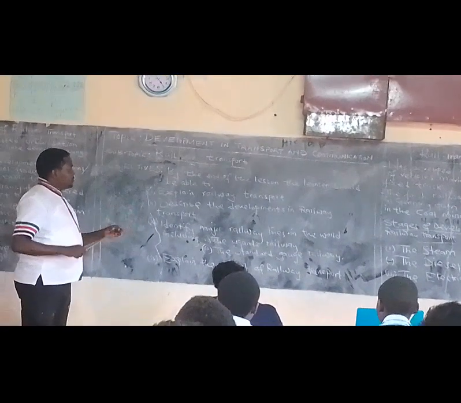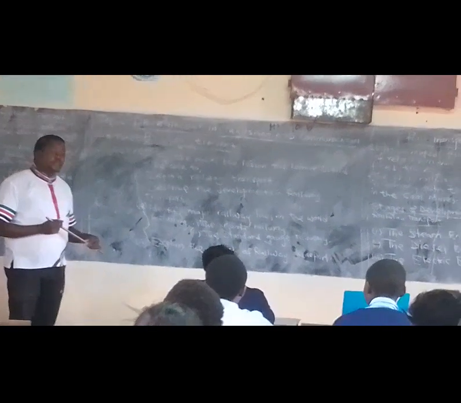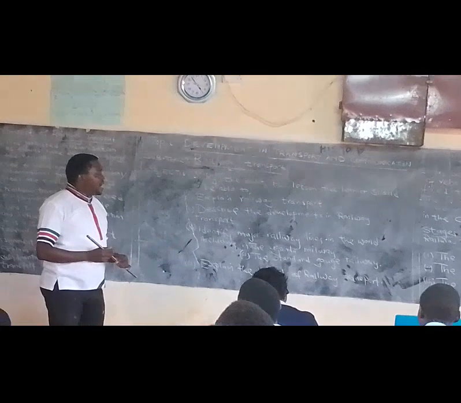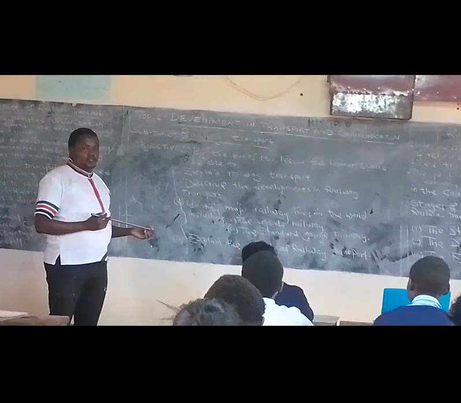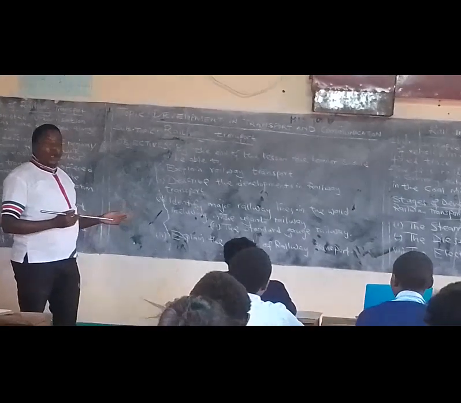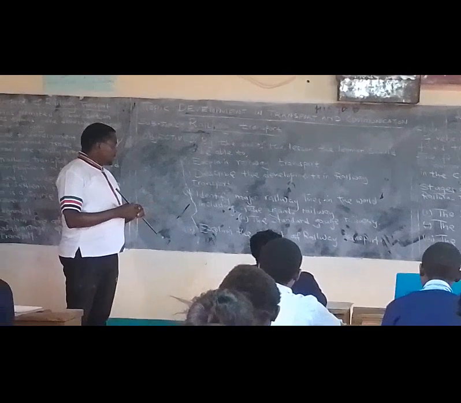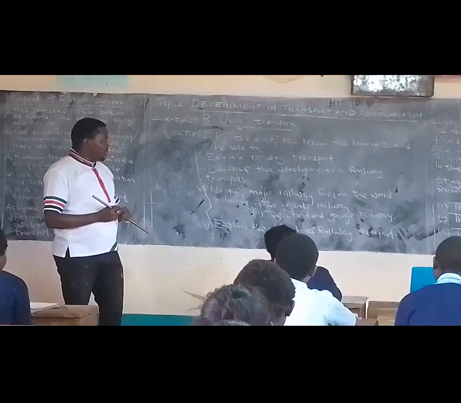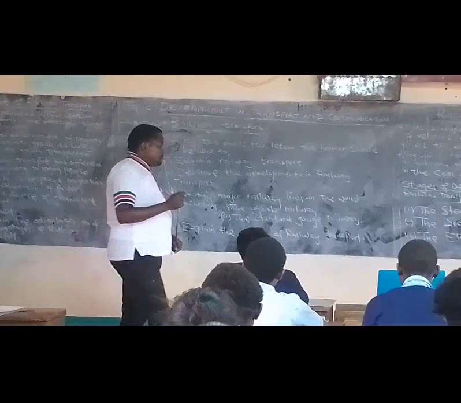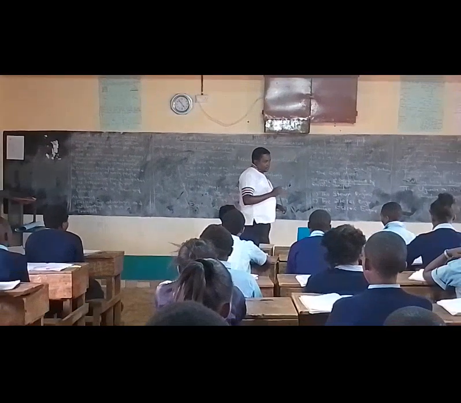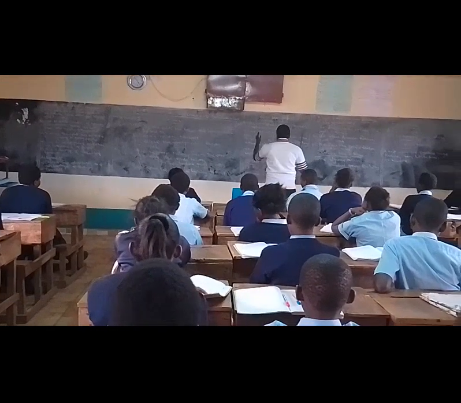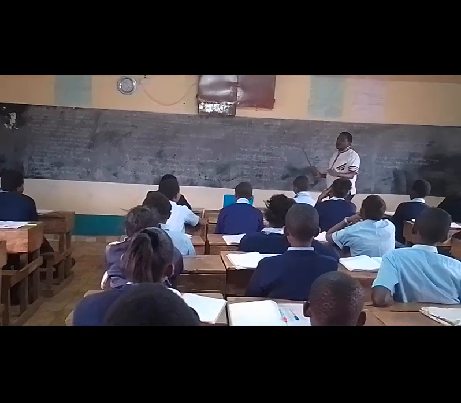We describe the development in railway transport, and we identify major railway lines in the world, including the ones in Kenya, the Uganda Railway and the Standard Gauge Railway, and then we explain the impact of railway transport. These are our notes of the lesson.